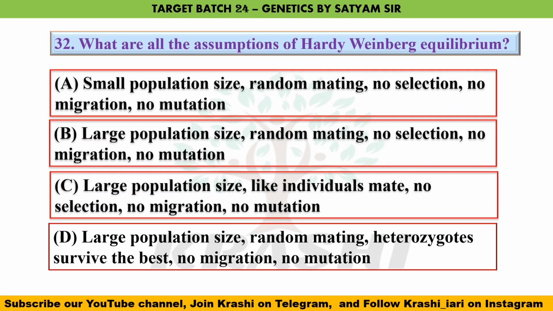Question number 32. What are all the assumptions of Hardy-Weinberg equilibrium? The correct answer is option B, which is large population size, random mating, no selection, no migration and no mutation. If these conditions hold, we come to the equation p square plus 2pq plus q square is equal to 1. Here p square is the homozygous dominant population, 2pq is the heterozygous population, and q square is the homozygous recessive population.